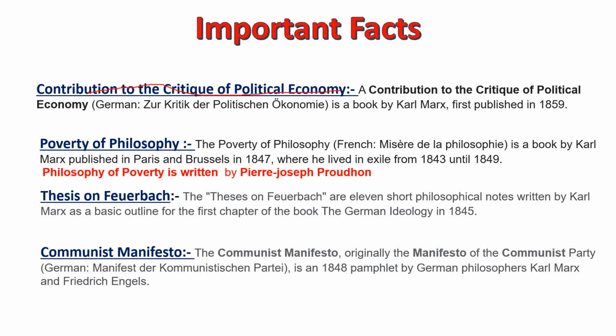Contribution to the Critique of Political Economy. This book was written by Karl Marx and published in 1859. The German name is Der Kritik der Politischen Ökonomie. This name also should be remembered.